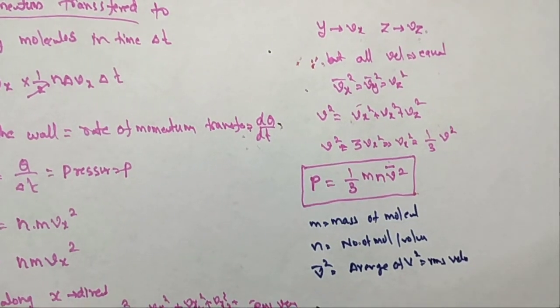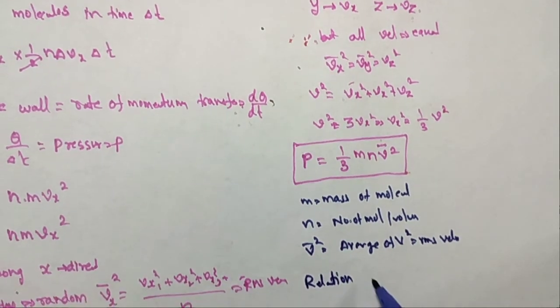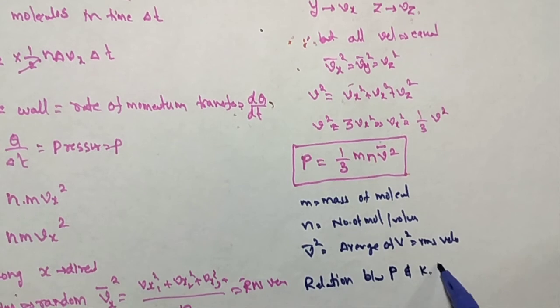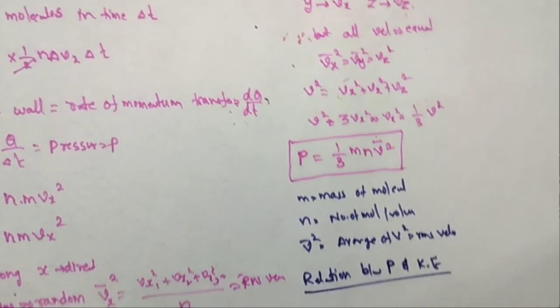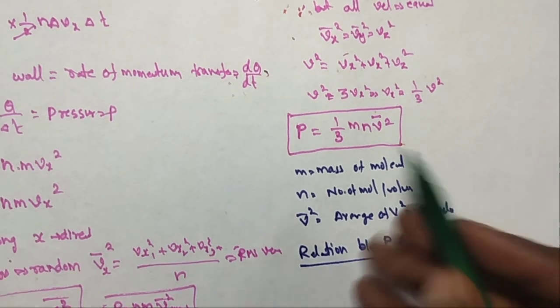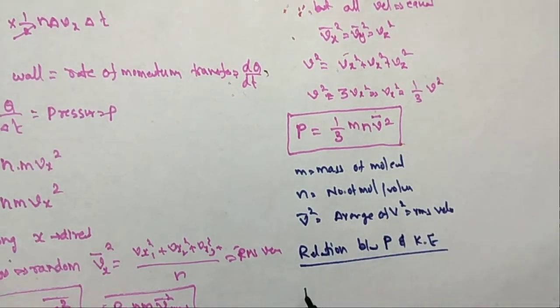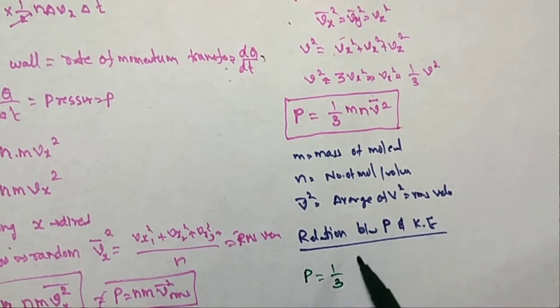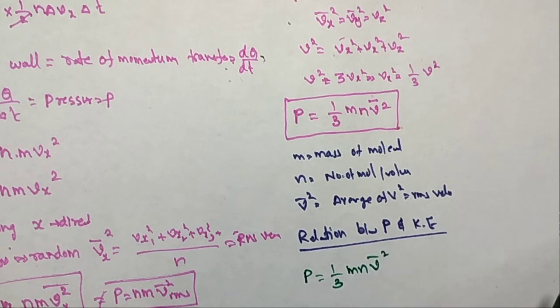And I will write another one, the relation between pressure and kinetic energy. Where small n is equal to the number of molecules per unit volume, P is equal to 1 by 3 m n v bar square.